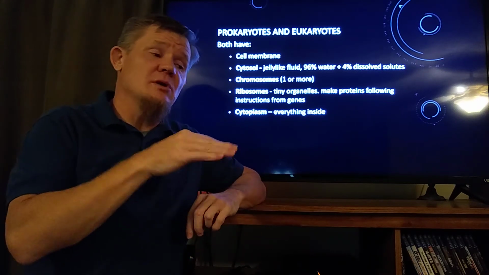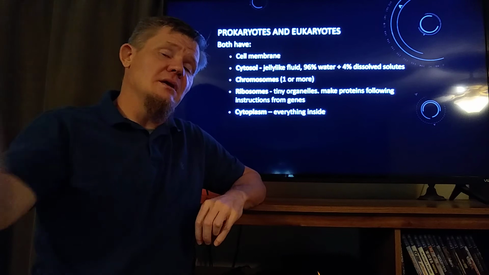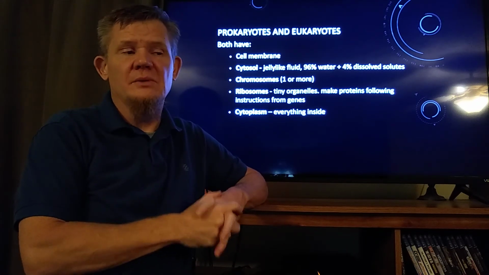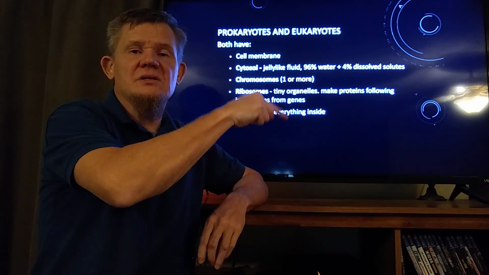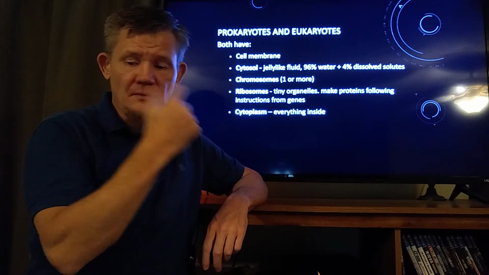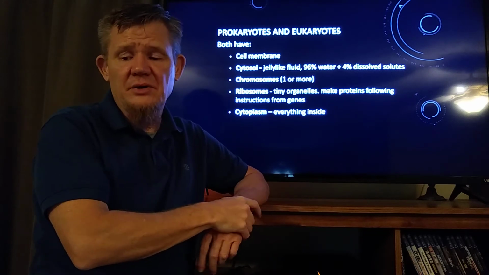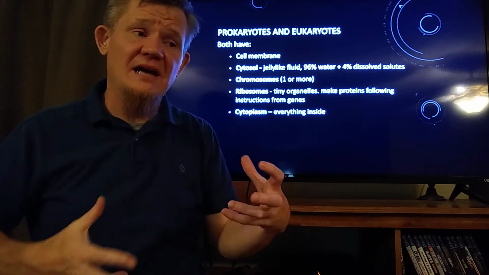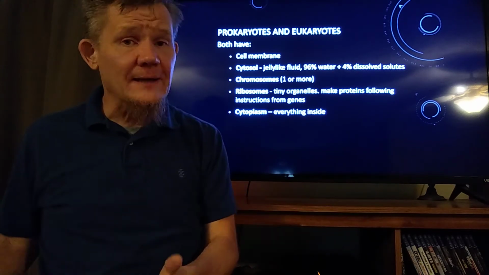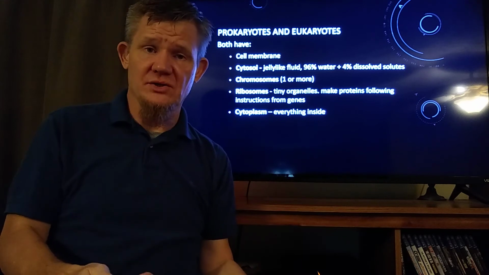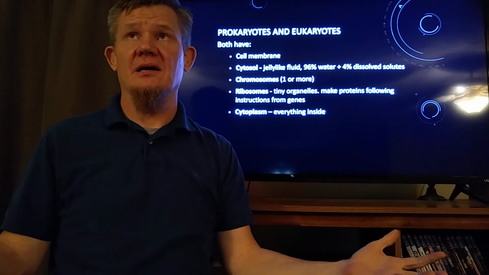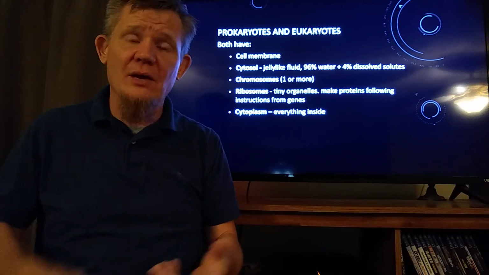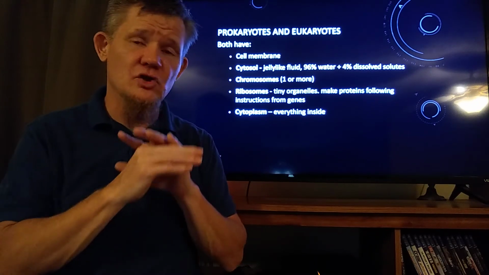And the job of a ribosome, whether it's in a bacterium or in a eukaryote, is to follow the instructions that come from the DNA. And that's another thing that they all have in common. Prokaryotes and eukaryotes all have DNA in them. And the other part of that is that they follow the instructions the same way. The ribosome gets a copy of the instructions for a particular product, a protein. The ribosome follows the instructions the same way, whether it's a prokaryote or a eukaryote, they do it the same process.